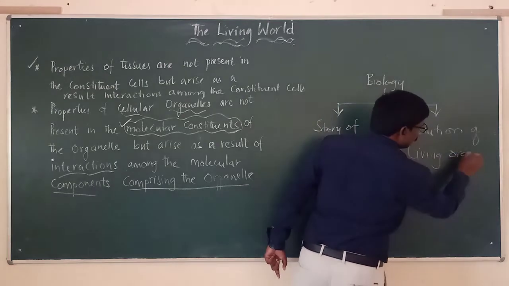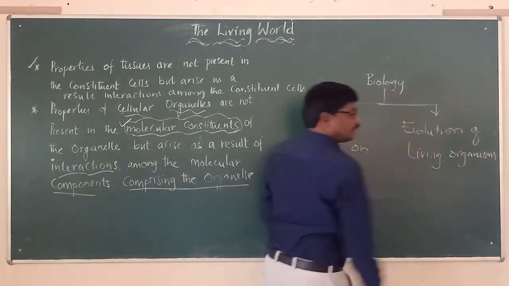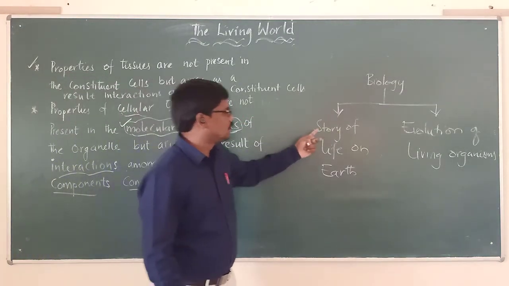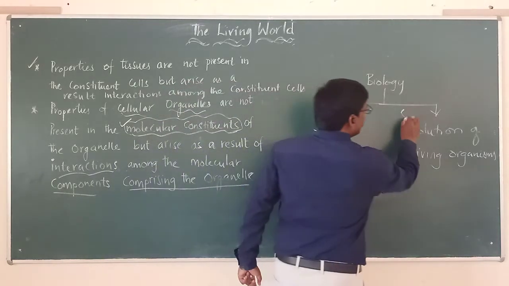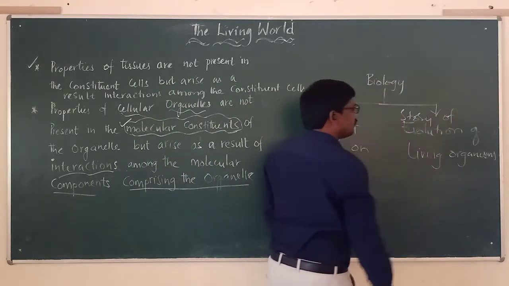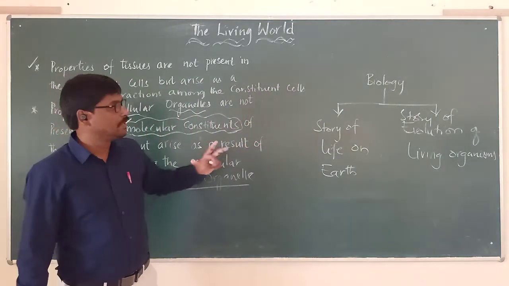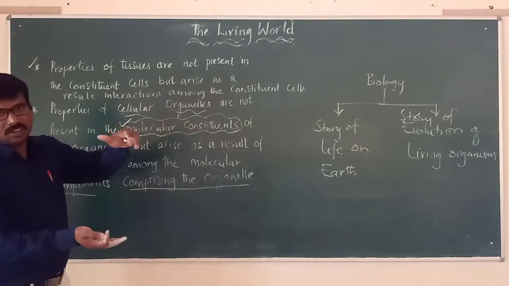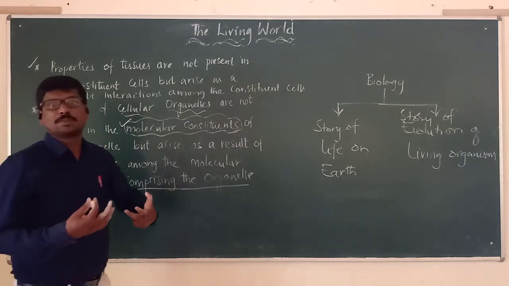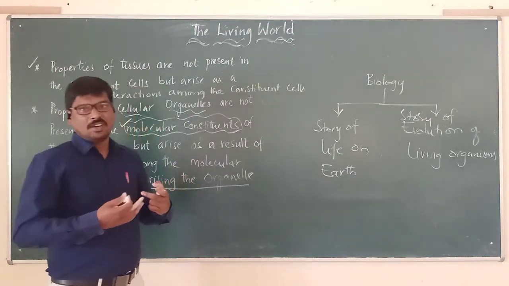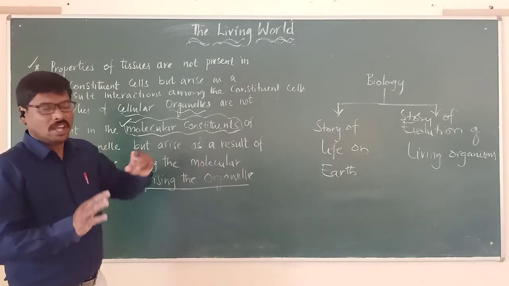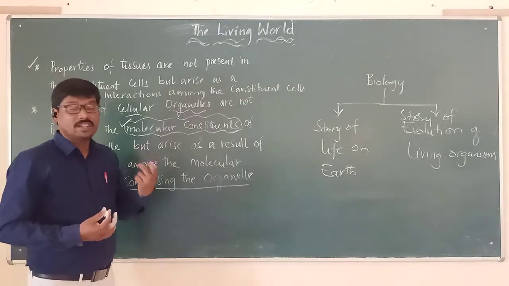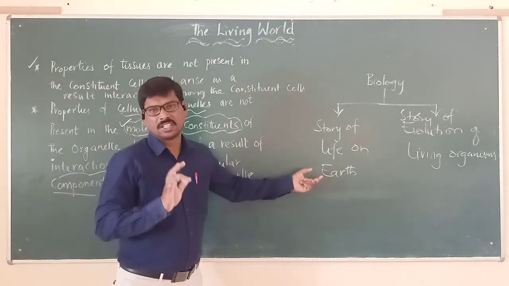This is what we have to remember in simple terms when we understood the properties of the living organisms. So let us remember that biology is nothing but what? The story of life on earth, and it is the story of evolution of living organisms. So how do we understand this? It is based upon the levels of arrangement or the levels of organization. Organization is possible only when there are interactions or properties that are very clearly understood, taking place between the cells in a tissue and the molecules present in one cell organelle. So here is a simple point that we have to keep in mind.